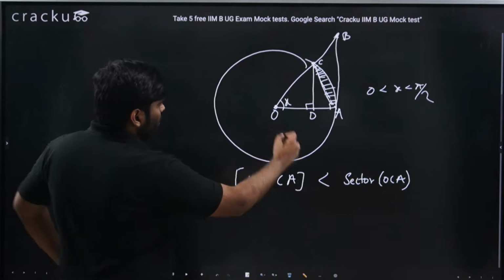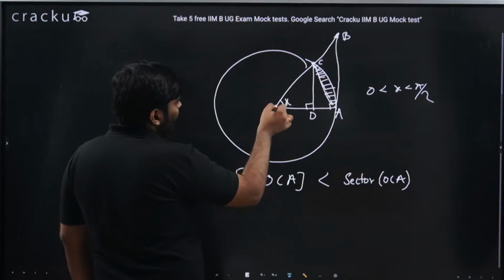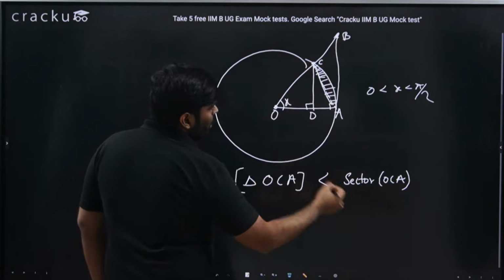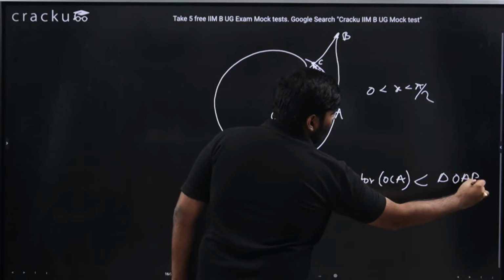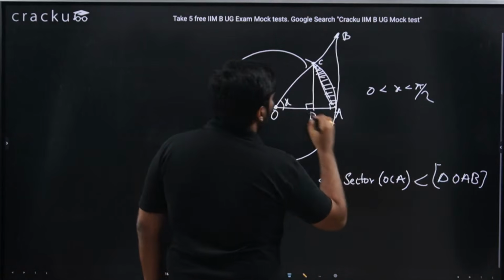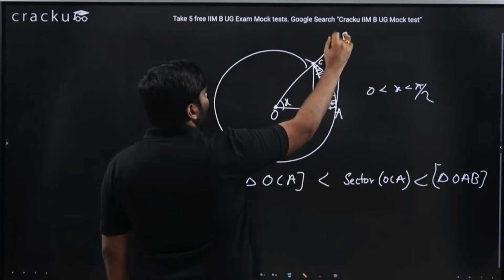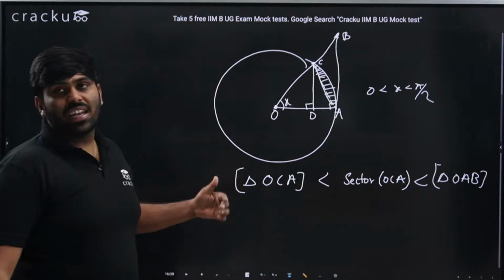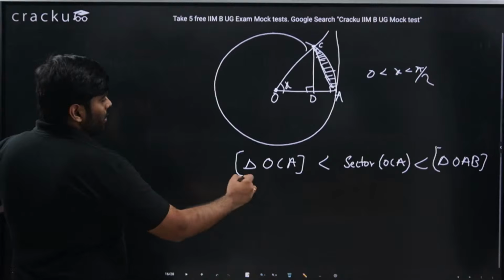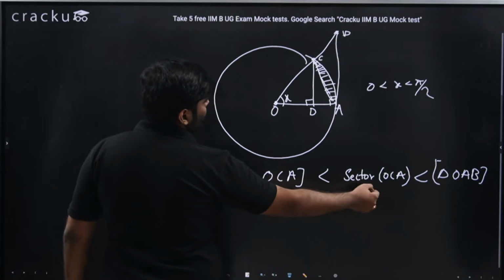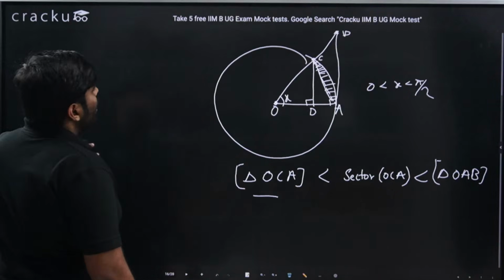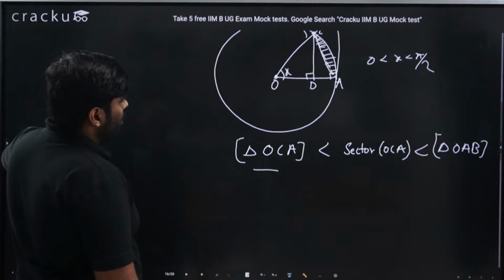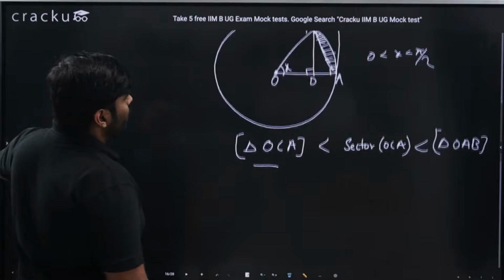And this sector OCA is even lesser than triangle OAB, which is a bigger triangle that includes OCA, and even the area which lies outside the circle. So the area of triangle OCA is less than the area of sector OCA, which is less than the area of triangle OAB. Any doubts, please keep posting, because this is an important proof. You should have clarity on this proof.